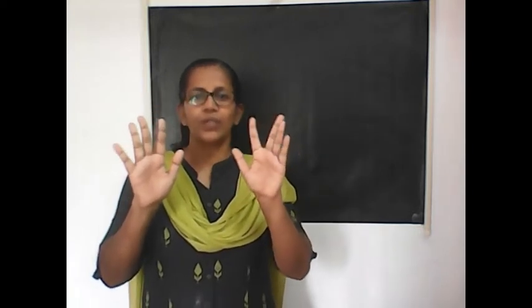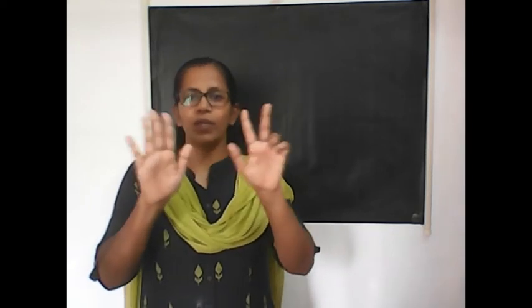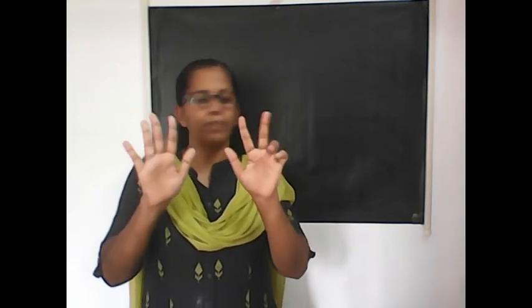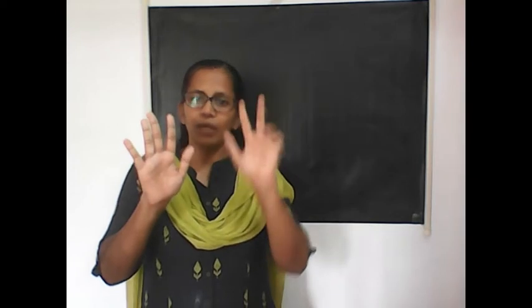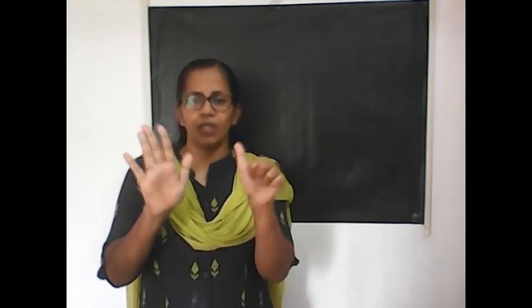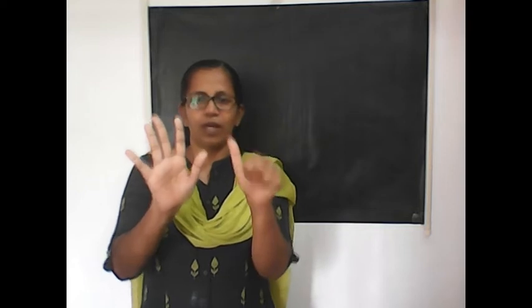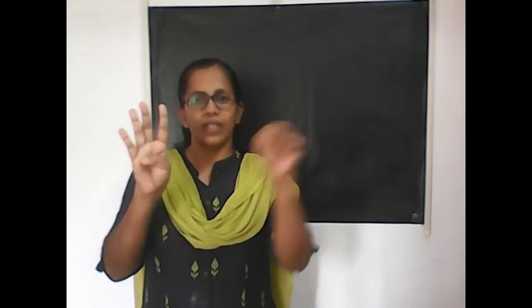So I have 10 toffees. First I took 2 from that and gave them to one student. How many are remaining with me now? 8. From 8, again I took 2 and gave to a second student. How many are left with me now? 6 toffees. From this 6, I am taking 2 again and giving to another student.